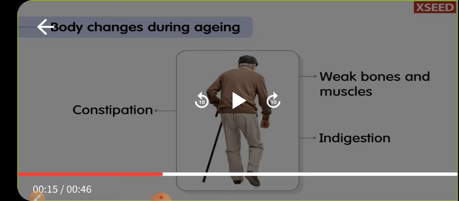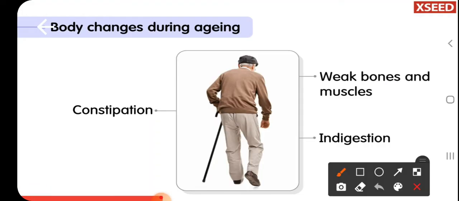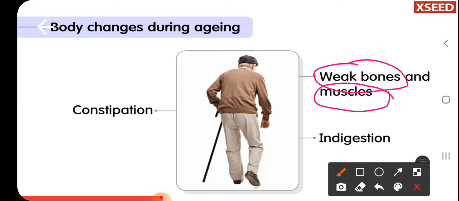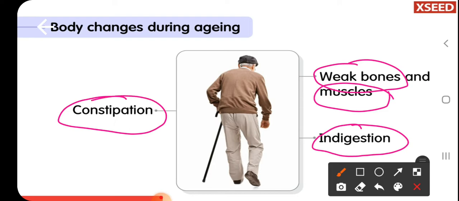So here in this video we are trying to understand that the person who is becoming old is going to suffer with weak bones, and the muscles are also becoming weak. He is going to face problems like indigestion and constipation because of this age. Under such conditions, he should take food rich in dietary fiber so that he can overcome indigestion and constipation.